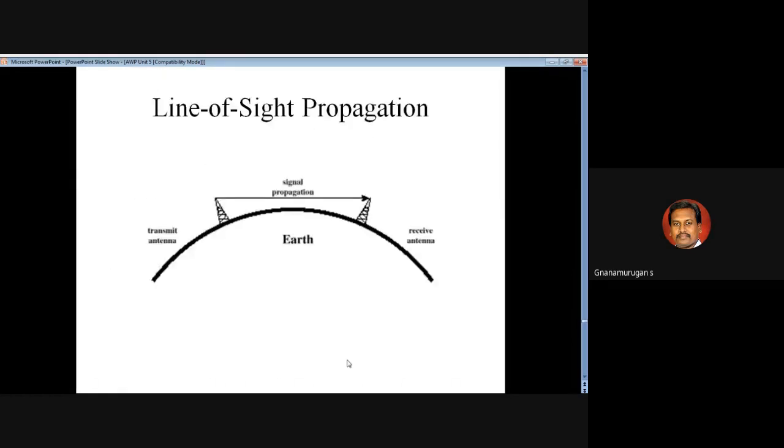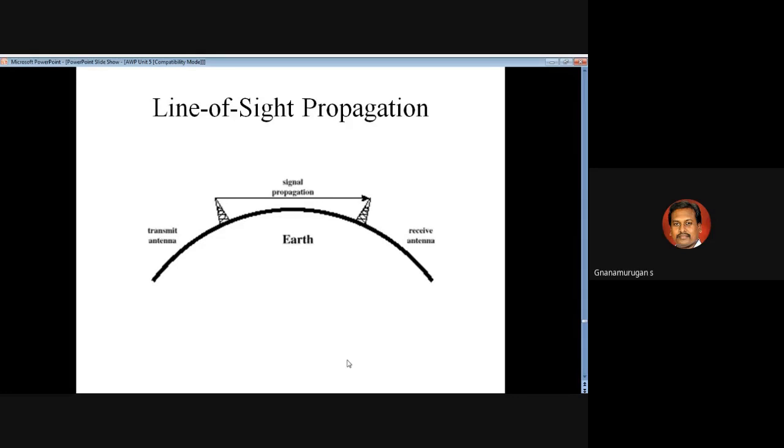The next topic is line of sight propagation. Line of sight is used for all three wave propagations: ground wave propagation, space wave propagation, and sky wave propagation. So what is the process of line of sight? You can transmit the waves over a particular distance and get an accurate output. That is line of sight propagation.